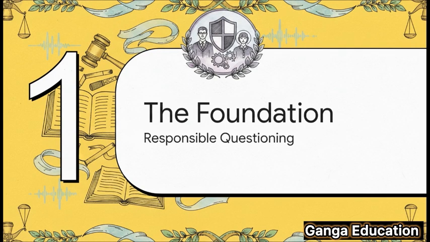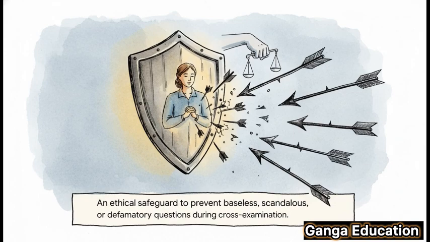You see, at its heart, Section 152 is like a shield. It's an ethical and procedural safeguard right inside the courtroom that makes sure cross-examination is fair and, just as importantly, respectful. And what is it protecting against? Well, this slide gets right to the point. The court has the power to stop any questions that are just baseless, scandalous, or designed to defame someone. So if a question is only meant to attack a witness's character without any real substance behind it, it's just not allowed. Simple as that.